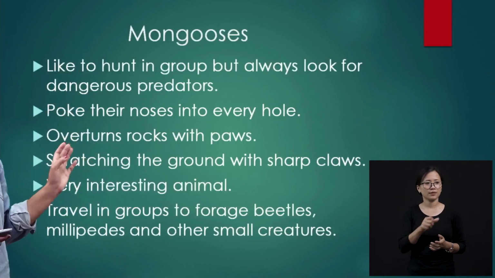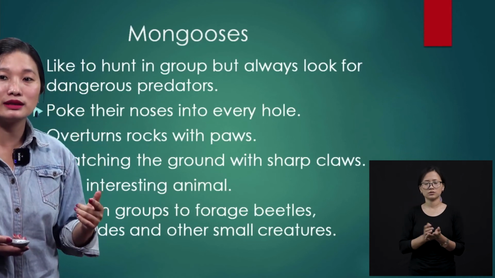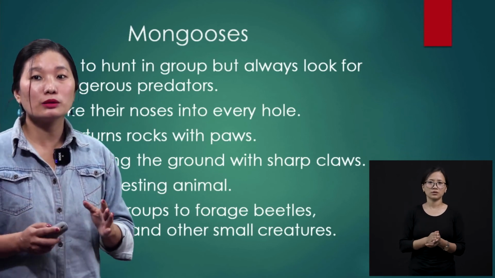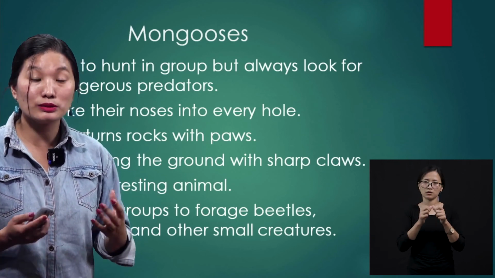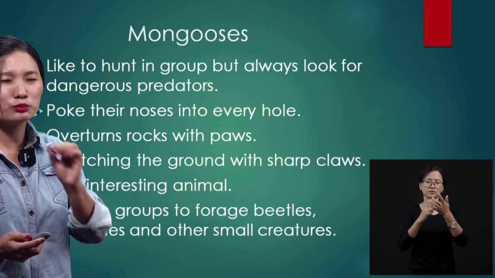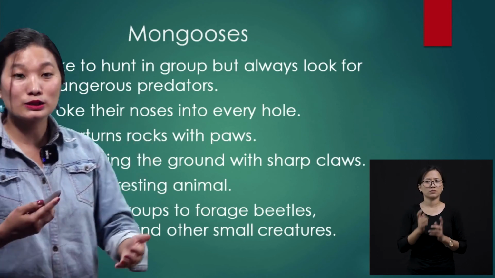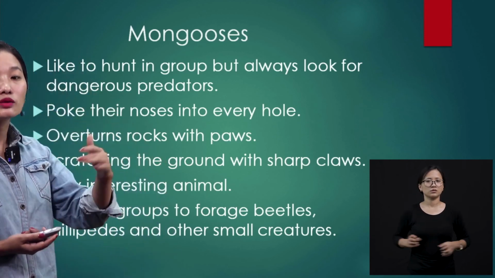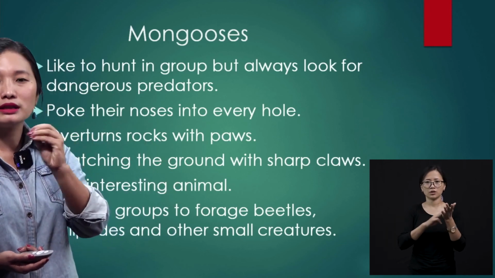And there's another one, that is the mongooses, okay? Mongooses are another kind of animals found in the desert, and you will find that they would like to hunt in groups. They would always try to hunt in groups, and then they would look out for dangerous predators. That means they would look out if there's any danger around them. And then whenever they go hunting, they would poke their nose into every hole. They will see whether something is inside that they can have, or they would overturn the stones, the rocks, with their paws, that means with their hands. And then they would even start scratching the ground with their sharp claws. Claws means the nails of the mongoose, okay. We call the nails of the mongoose claws.